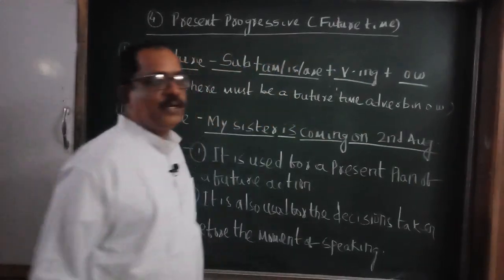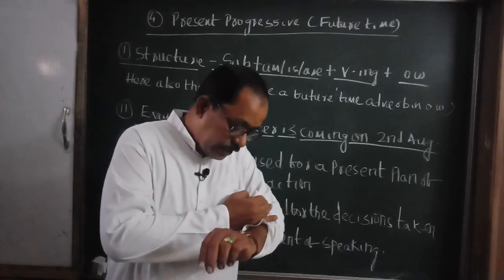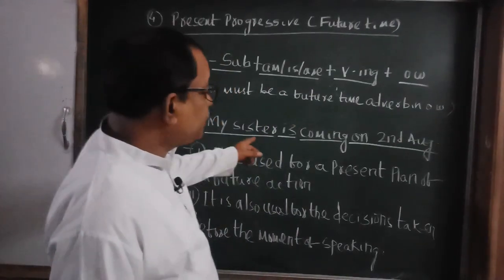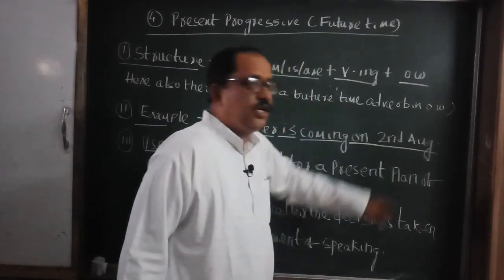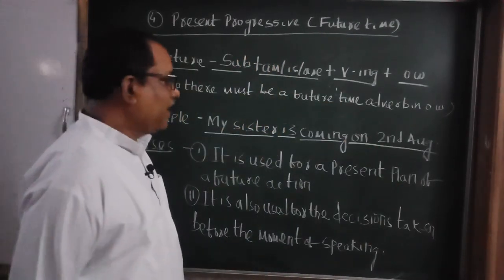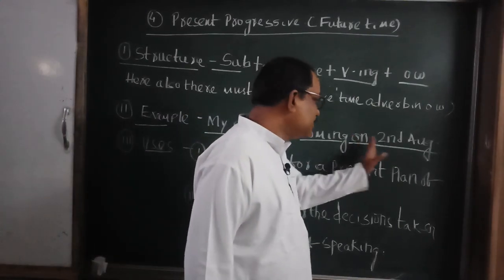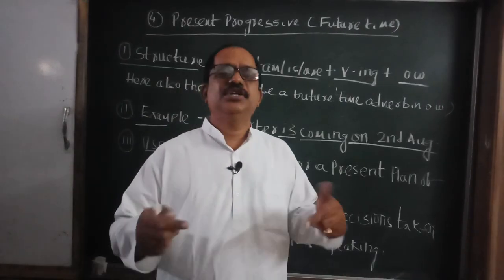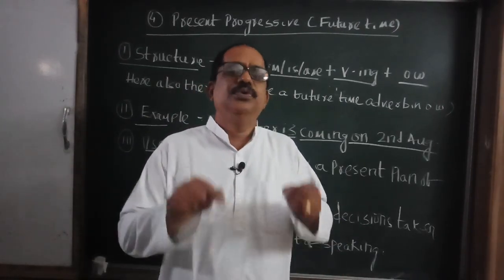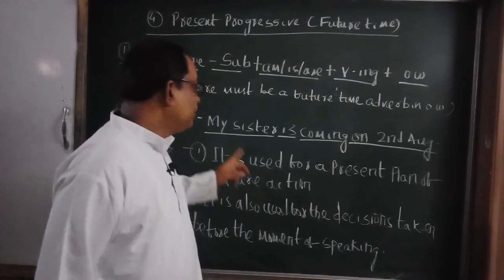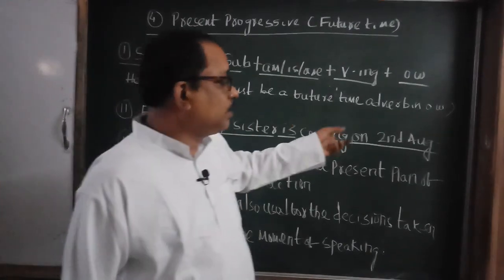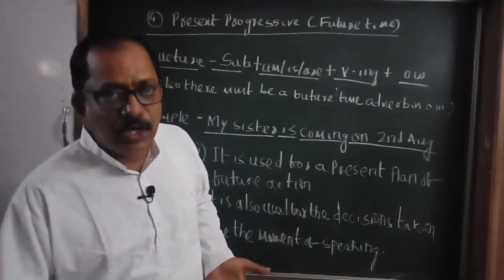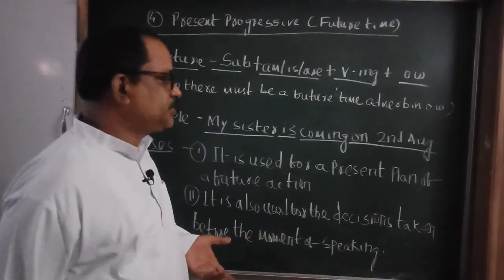This is a future time adverb because today is 3rd July, and your sister will come on 2nd August, that means next month. If there is no "on 2nd August", what does it become? "My sister is coming" means my sister is coming now. Present progressive, present time. But if you say "my sister is coming on 2nd August", it means my sister will come on 2nd August, not now. This becomes present progressive for future time.